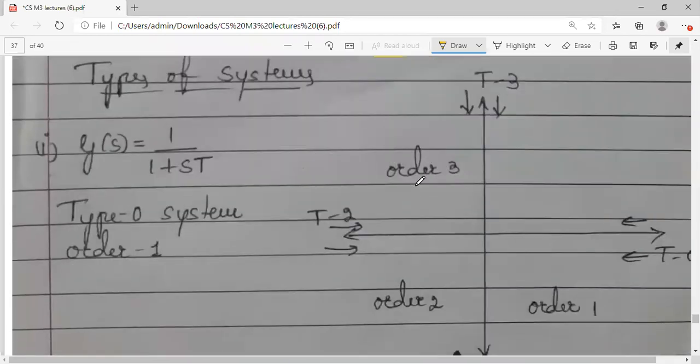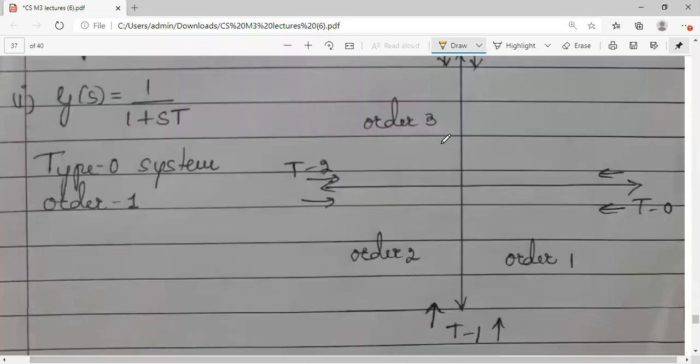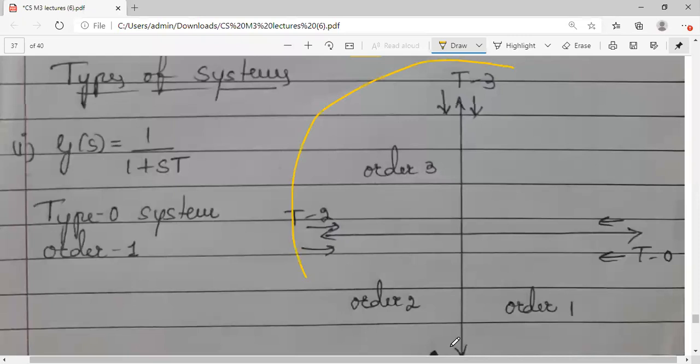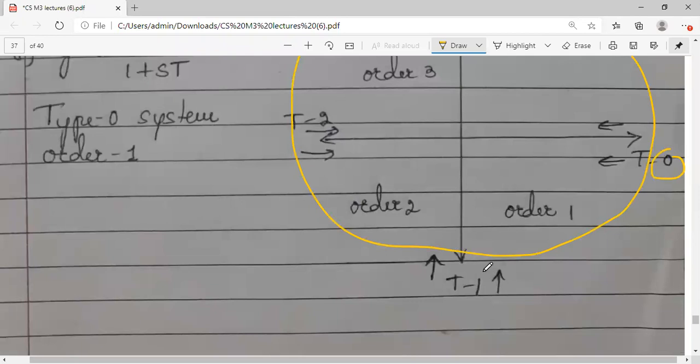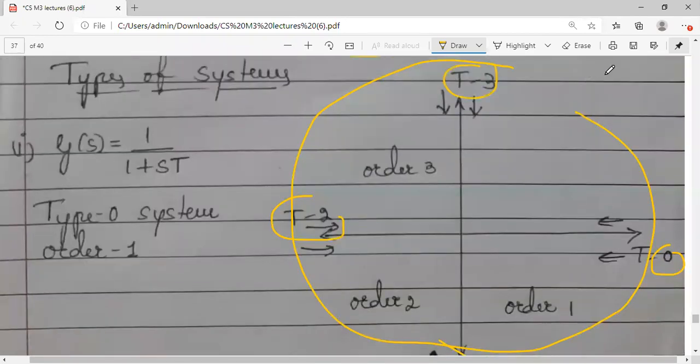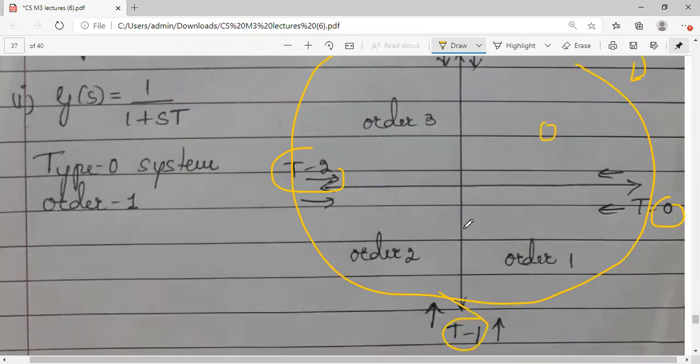Now coming to the types of systems, probably this is not required right now. In the root locus concept, polar plots, you want this concept. So that's why I have just drawn one s plane here. Here, this is type 0, clockwise direction, type 1, type 2 system, and type 3 system. Okay, clockwise direction में जाओ, and you can see order 0, no order. Okay, order 1, order 2, and order 3. So these are the coordinates.